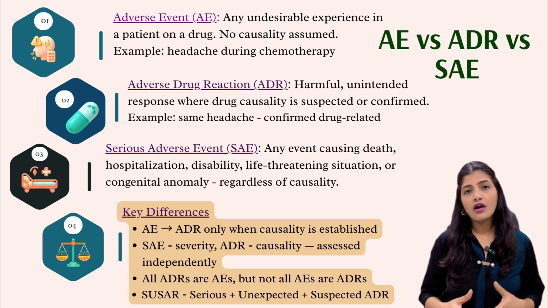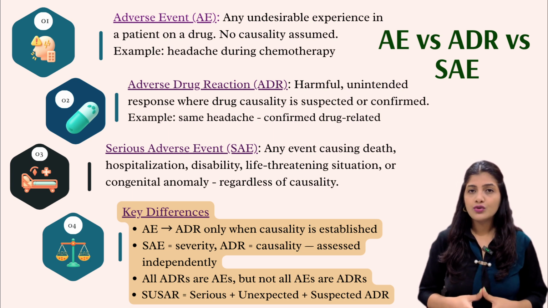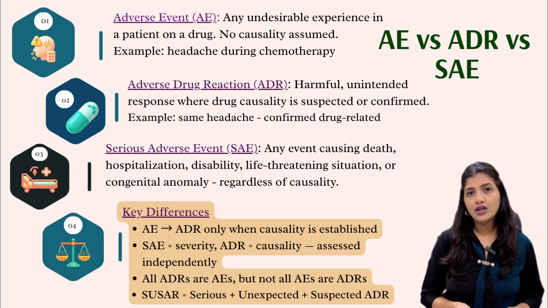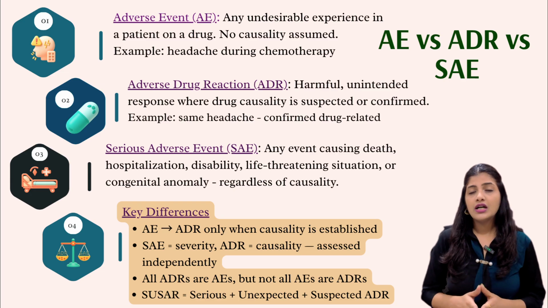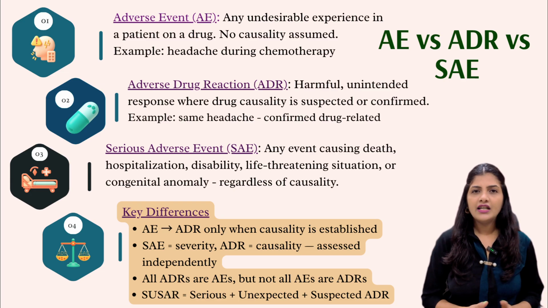So an ADR is a harmful, unintended response to drugs where causality, meaning the link between the drug and the reaction, is suspected or confirmed. So the easiest way to remember is: AE is equal to something happened, and ADR is the drug likely caused it. Now SAE, it is slightly different.